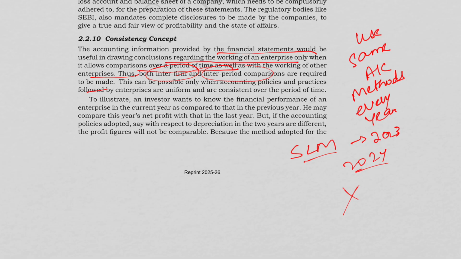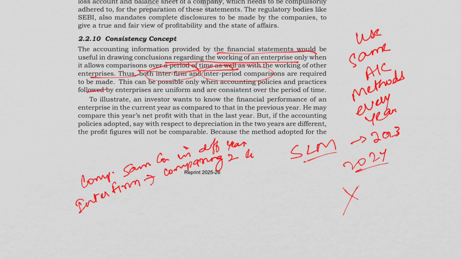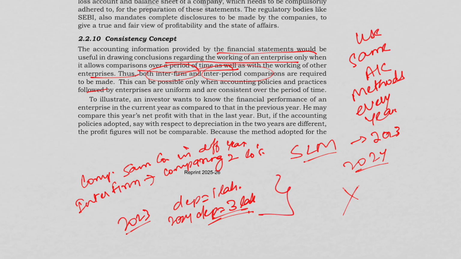Inter-period comparison means we are comparing the same company in different years, and inter-firm comparison means we are comparing two companies. For example, if in 2023 the depreciation was rupees 1 lakh and in 2024 it was rupees 3 lakh because the method has changed, profit comparison has become invalid.